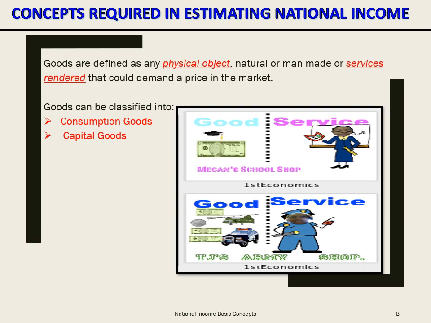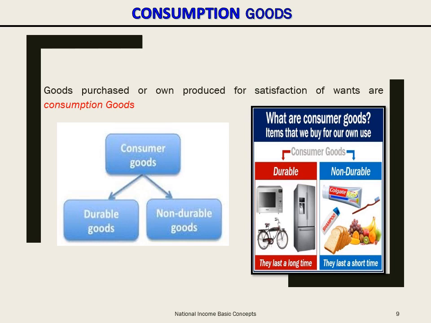So here, what we need to understand is that good in economics covers not only physical objects but also services. As a teacher provides her service, a doctor treats his patients, all would be categorized as goods. Goods can further be classified as capital goods and consumption goods. So what is the basis on which these goods are classified? Consumption goods are those goods which are purchased or own produced for satisfaction of wants. They may be own produced or they may be purchased. But if these goods are able to satisfy wants, they are called consumption goods.